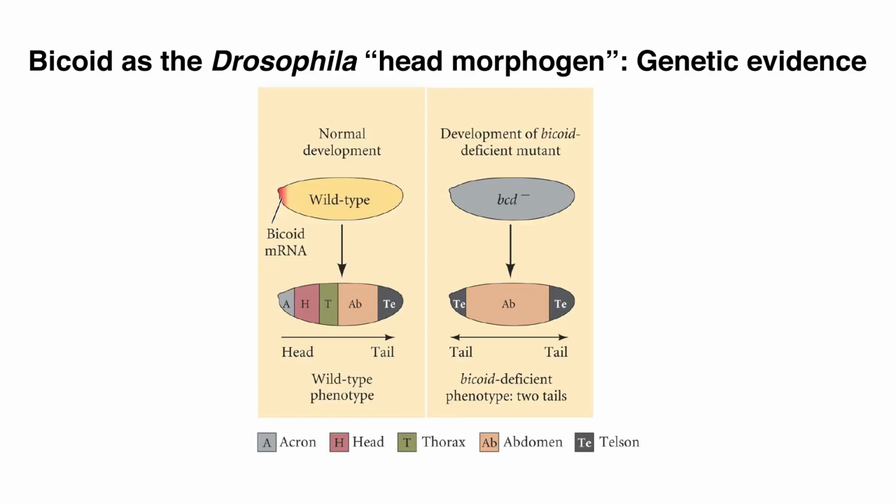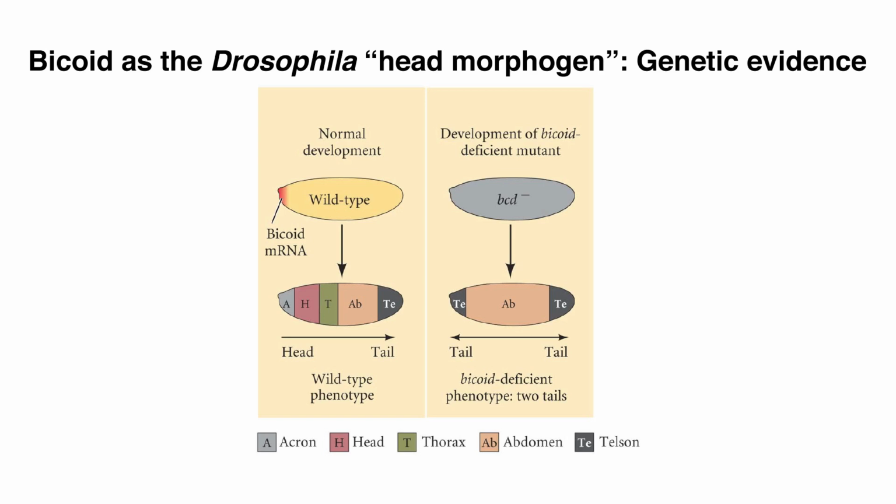The embryos are headless. So again, we have kind of a find it, lose it, move it situation. Bicoid mRNA is needed for head formation, and it's found in the right spots. Not only that, you can show that bicoid mRNA is the head forming determinant by transferring it to different embryos. So here we have a wild-type embryo with bicoid mRNA in the future anterior.